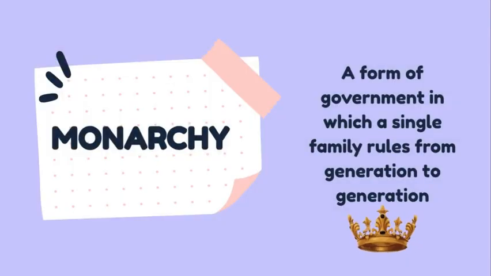Then we have monarchy. This is a form of government in which a single family rules from one generation to another generation. This means that the crown is passed from father to child or mother to child, but it is passed through the family unless something happens and that family is overthrown.